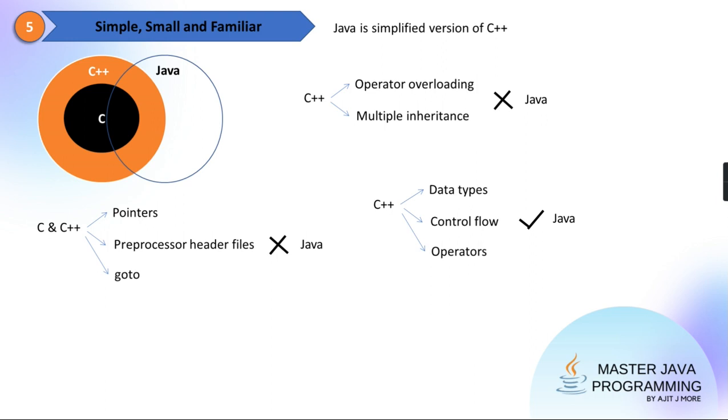So just to quickly recap, Java is compiled and interpreted. Java is platform independent and portable. Java is object oriented. Java is robust and secure. And Java is simple, small and familiar. Right? Okay. A few more features are there, like Java is multi-threaded and Java has high performance. At this moment we won't talk about those. We will just quickly start with the programming part.